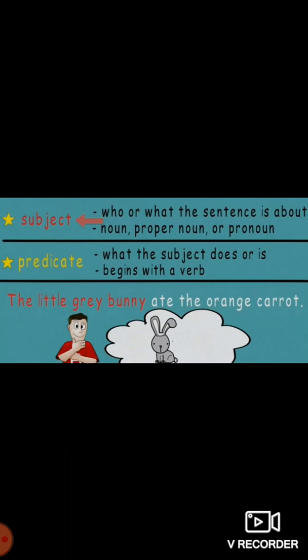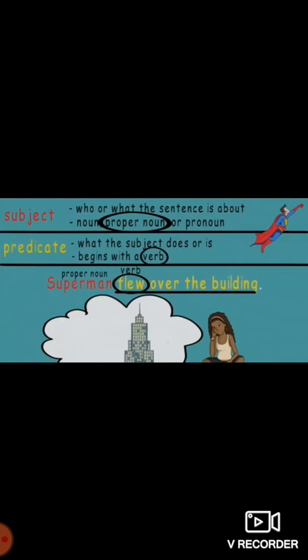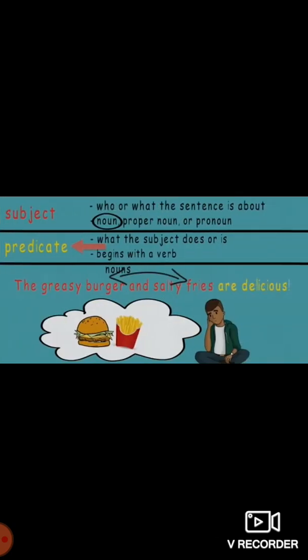Okay. So example, we have: The little grey bunny ate the orange carrot. Here the little grey bunny is the subject and it is a noun, and ate is the verb. Now see next example: Superman flew over the building. Here Superman is a proper noun and flew is a verb.